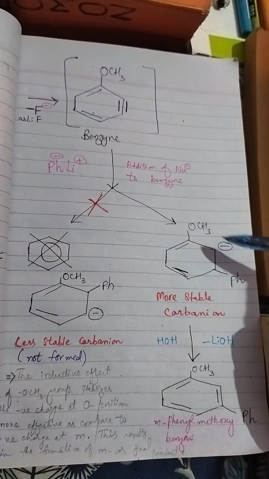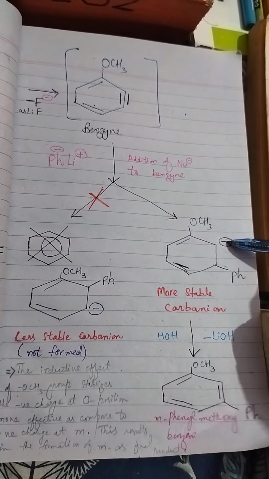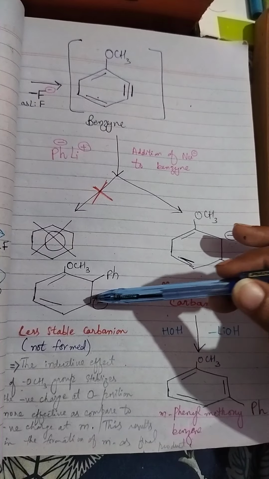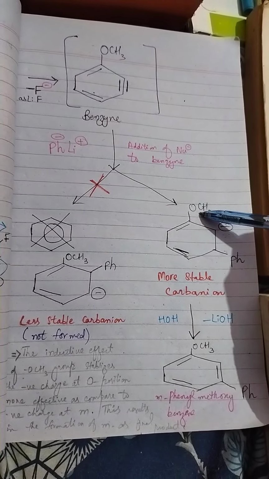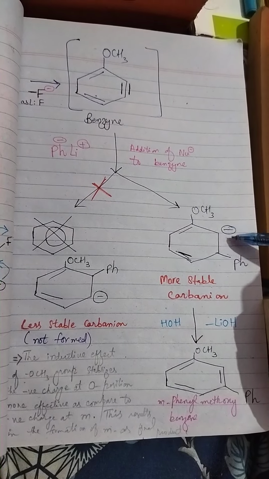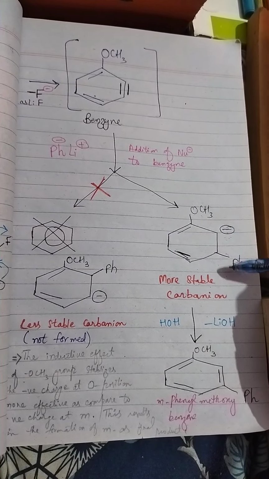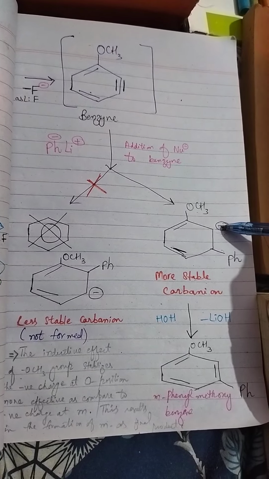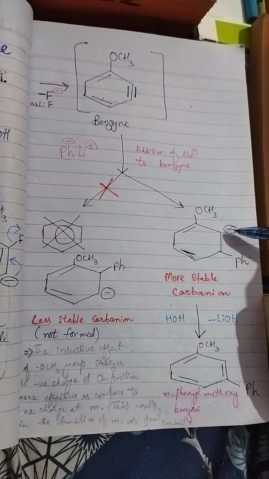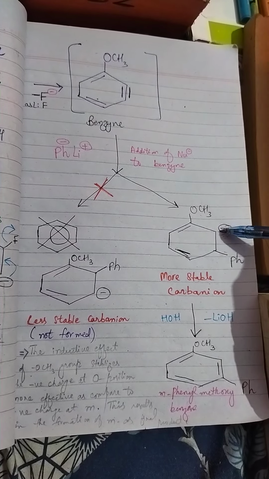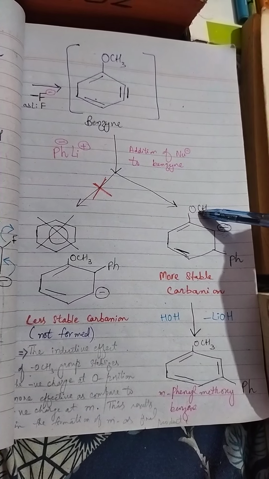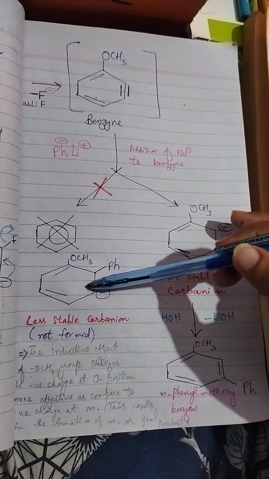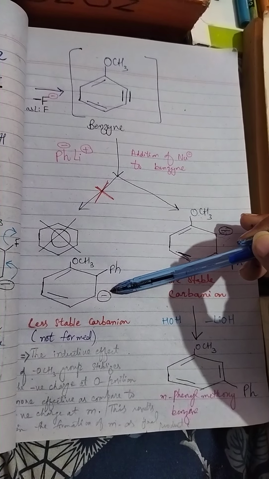So this negative charge will generate here instead of here, because the inductive effect of the methoxy group stabilizes the negative charge at the ortho position. This is the ortho position. This negative charge is more stabilized due to the inductive effect of the methoxy group as compared to the negative charge on meta.